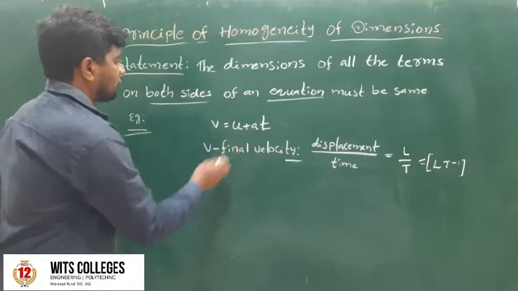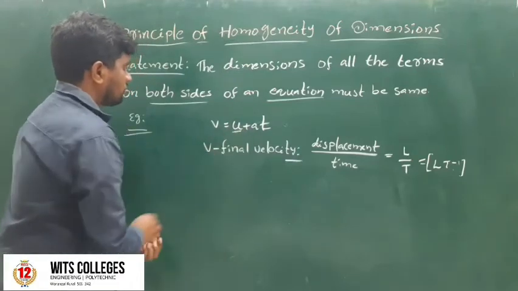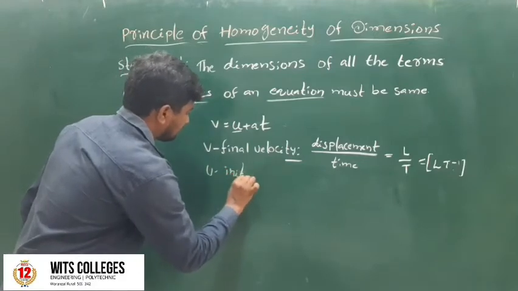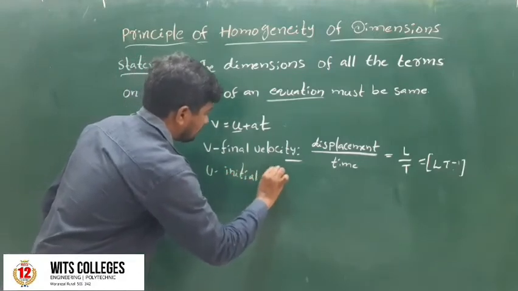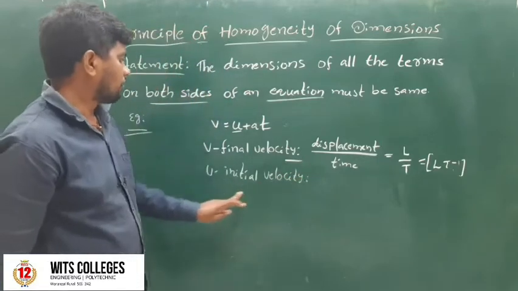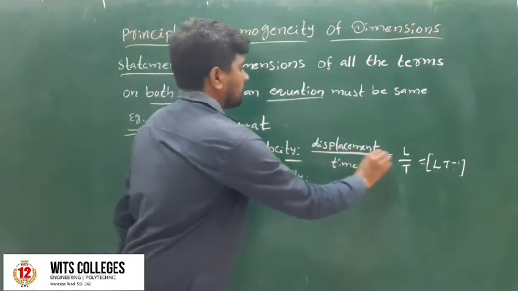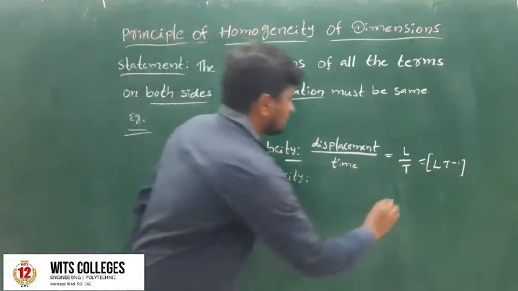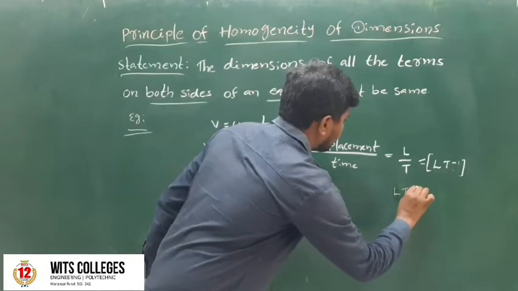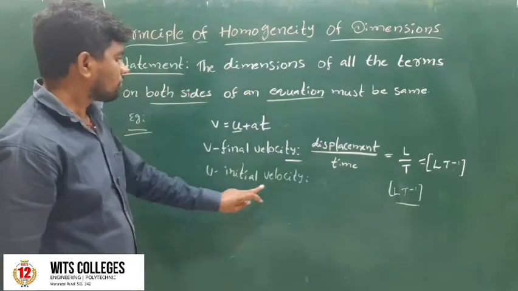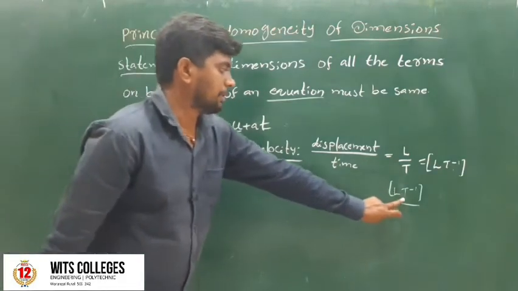Next one is u. u is the initial velocity. The formula of initial velocity is also displacement by time, so the dimension formula of initial velocity is L t to the power of minus 1.